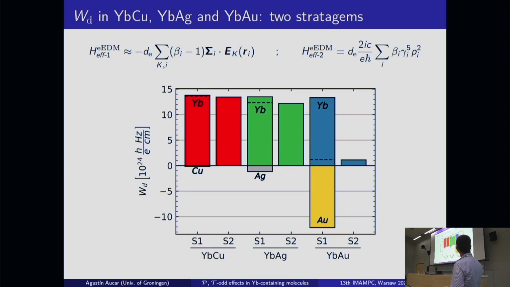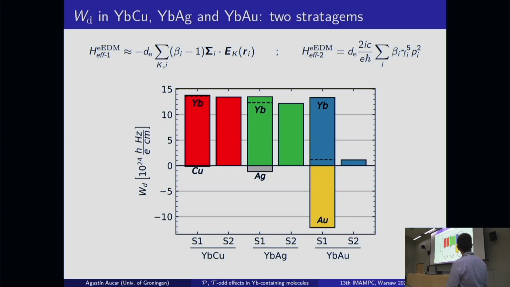So in the first place, let me show you some values of WD using the two approaches. This is the most usually used, let's say. This one we needed to implement. This one hasn't been studied in molecules using four-component approaches. So here I show you ytterbium copper, ytterbium silver, and with gold.